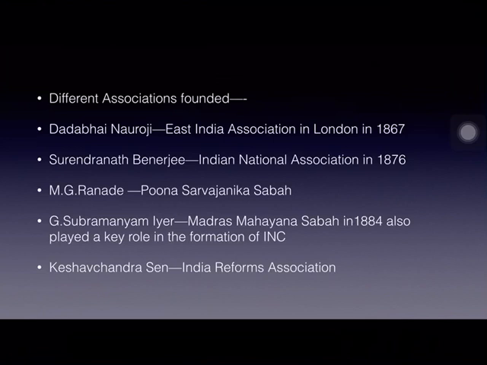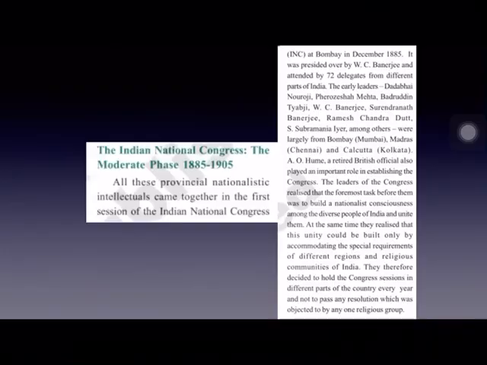Now let us see what are the different associations founded by the leaders in India. Dadabhai Naoroji, East India Association in London, it was formed in 1867. Surendranath Banerjee, Indian National Association in 1876. M.G. Ranade, Pune Sarvajanik Sabha, and G. Subramanyam Iyer, Madras Mahajana Sabha in 1884. And he also played a key role in the formation of Indian National Congress. And Keshav Chandra Sen, India Reforms Association was founded by him.